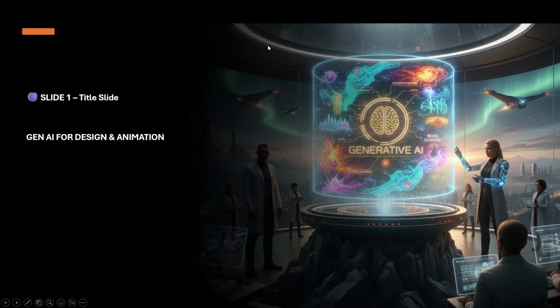Yes, let us start the first class. GenAI for design and animation, right? How to use AI and GenAI from the point of view of designing and animation, right? Let us check one by one.